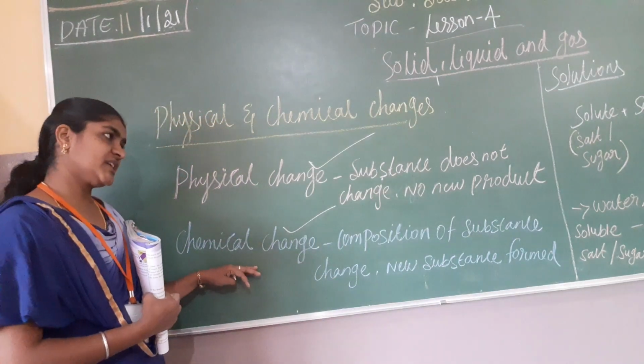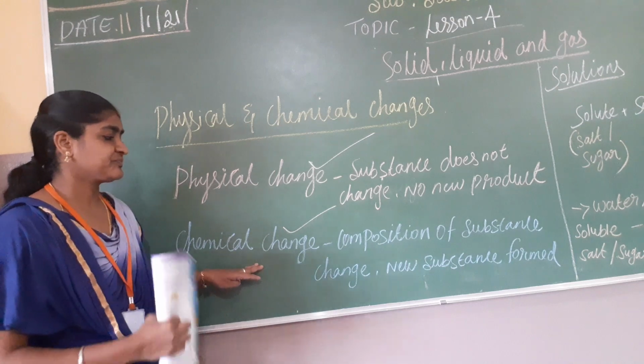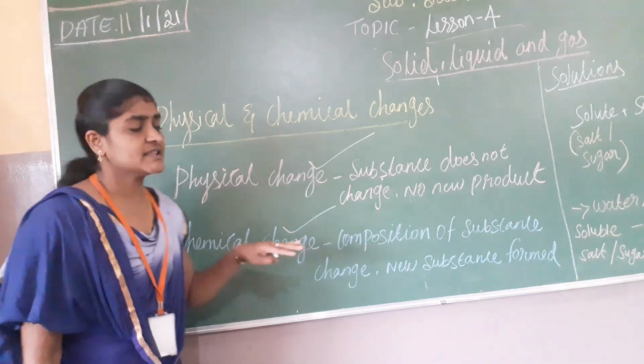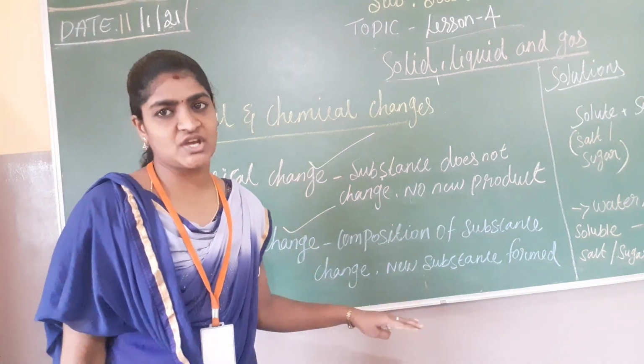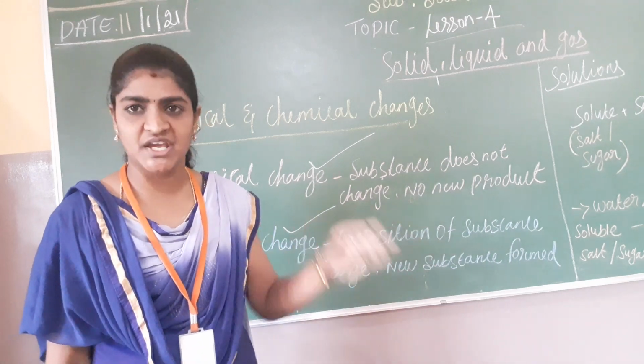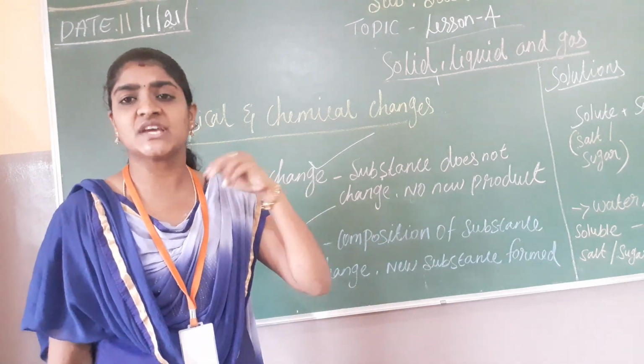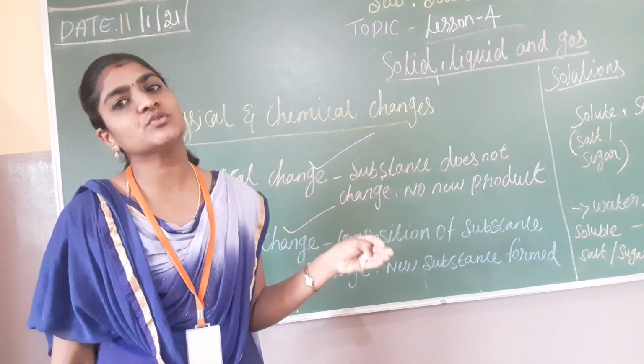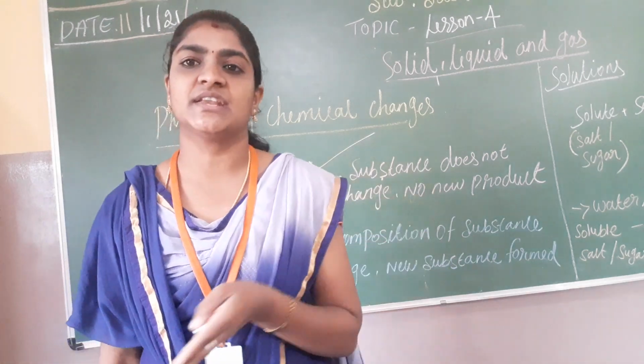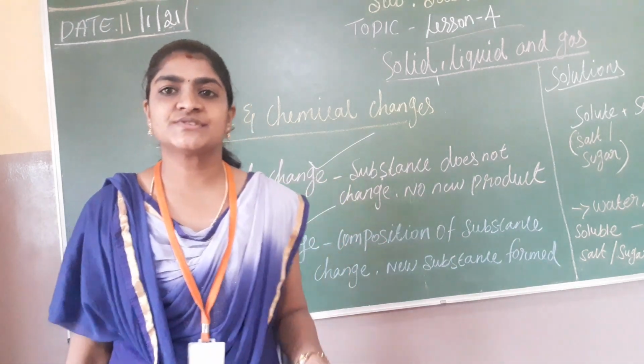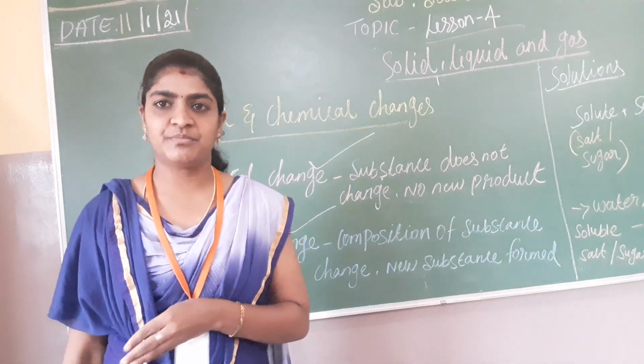And what does a chemical change mean? In a chemical change, the composition of the substance will change. It will change permanently, and it is going to give a new product. From milk we get curd. Also, from paper we get paper ashes.